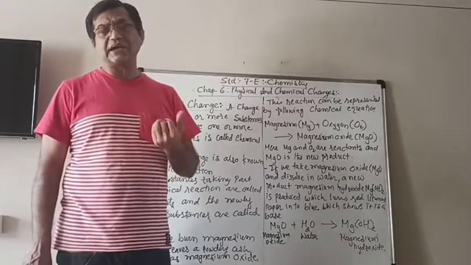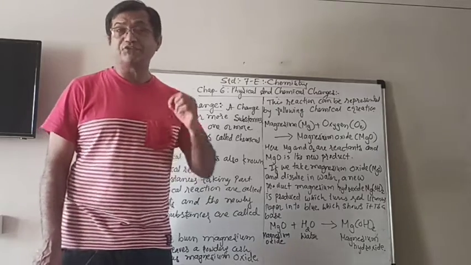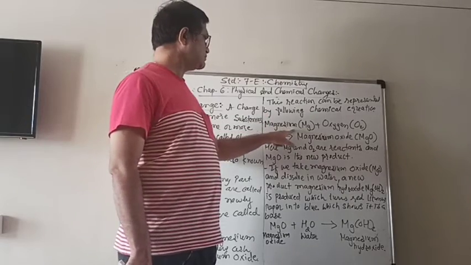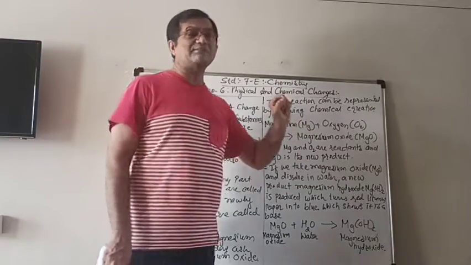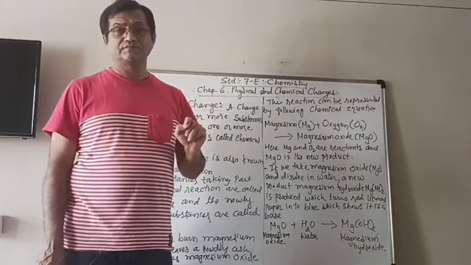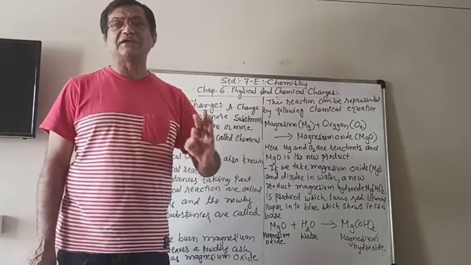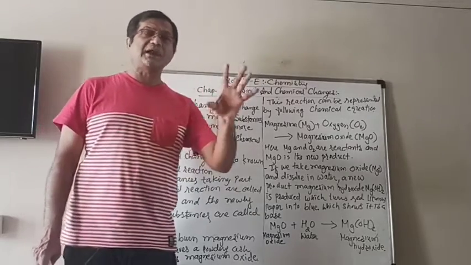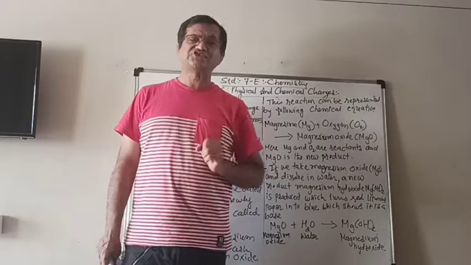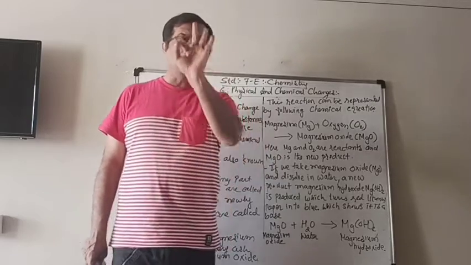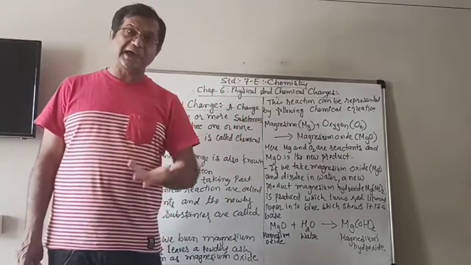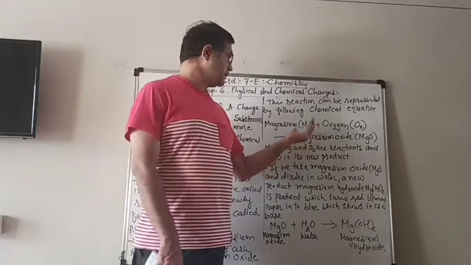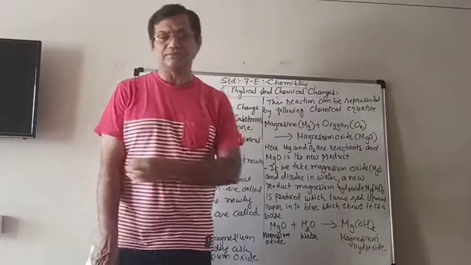That reaction can be represented in the form of an equation like this: magnesium, Mg. Mg is the symbol. All the elements are given symbols of one or two letters. For example, hydrogen is given capital H, oxygen is given O, nitrogen N, phosphorus P. Similarly, magnesium is given Mg.